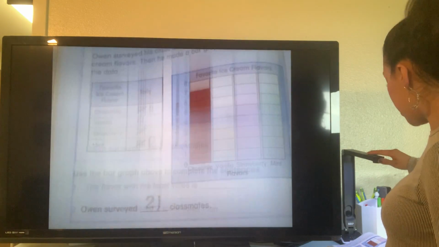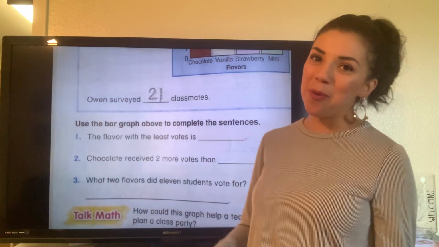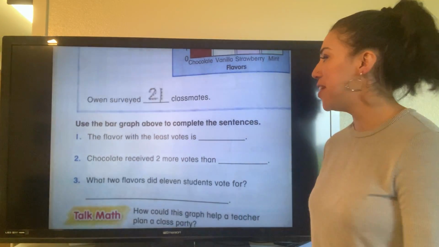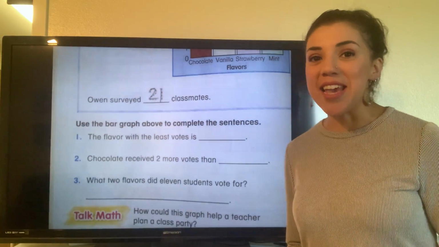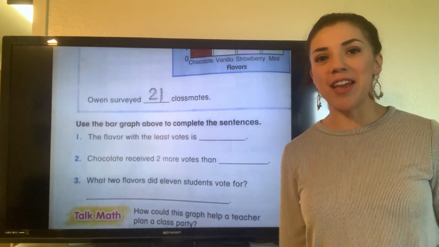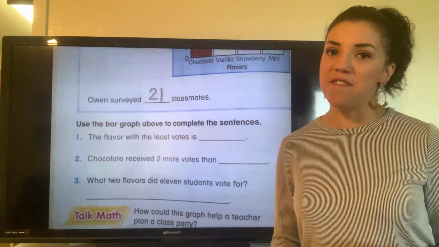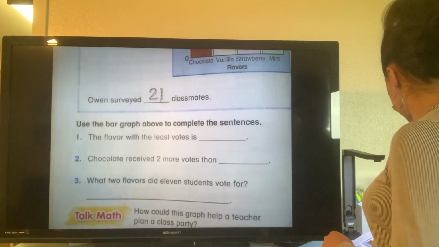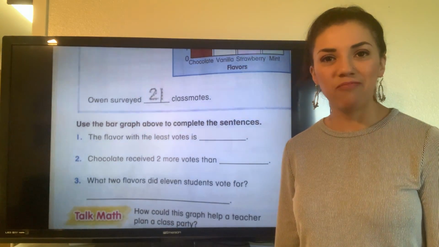So use the bar graph above to complete the sentences. Now we'll answer questions about the bar graph. So the flavor with the least votes is, so go ahead and look at your bar graph and answer what flavor had the least votes. Aw, poor Vanilla.